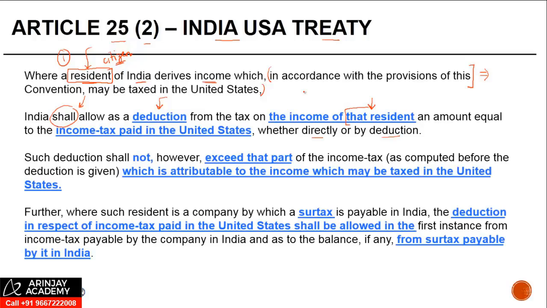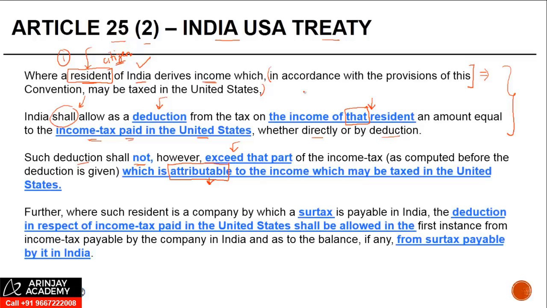You cannot claim a benefit for a tax which has been withheld by someone else, right? An amount equal to the income tax paid in the US, whether directly by this resident or by deduction, right? So India is under an obligation to give a credit for these taxes, but such deduction shall not, however, exceed that part of the income tax as computed before the deduction is given, which is attributable to the income which may be taxed in the United States.